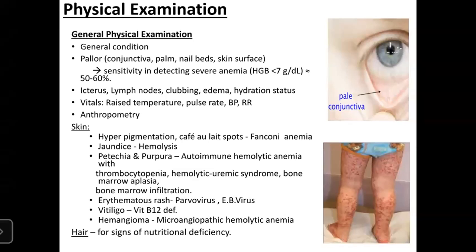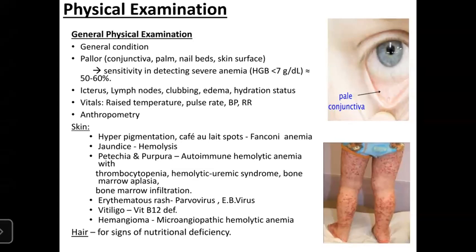Then icterus, lymph nodes, clubbing, edema, hydration status, vitals such as temperature, pulse, blood pressure, respiratory rate, and anthropometry.